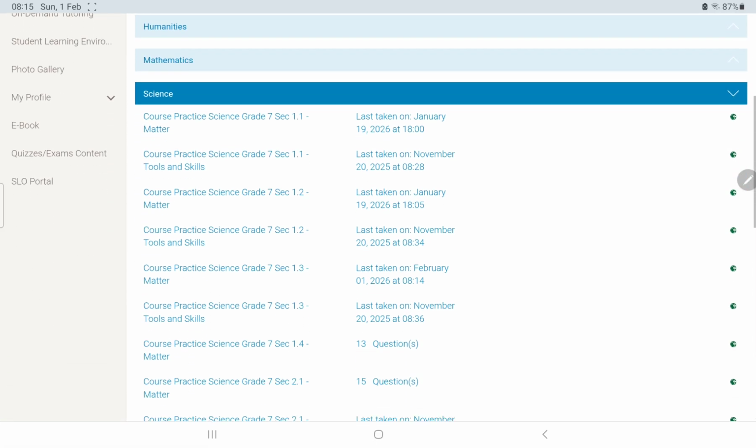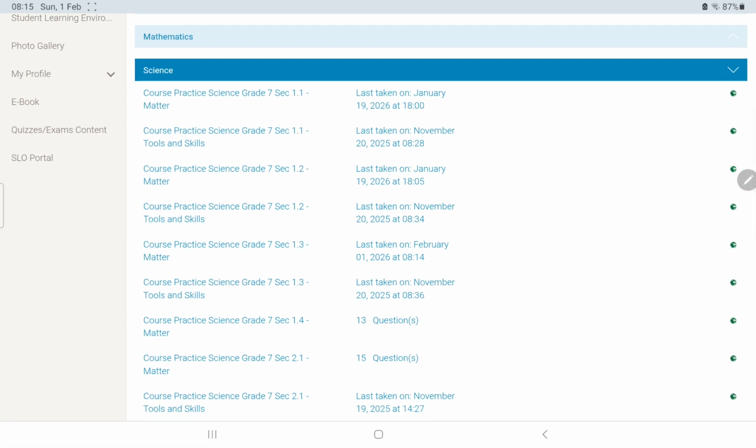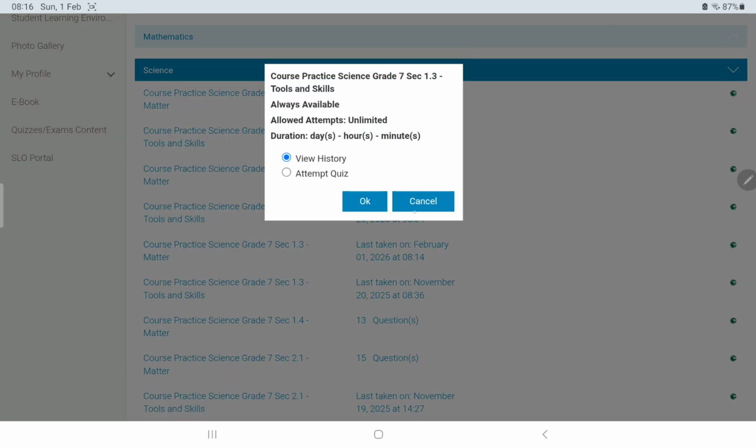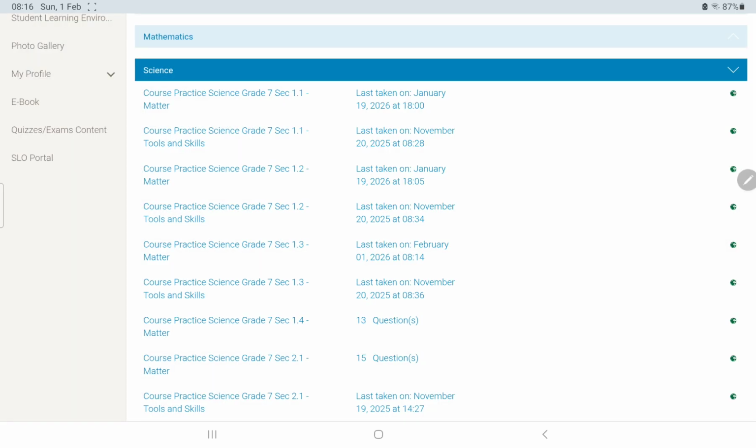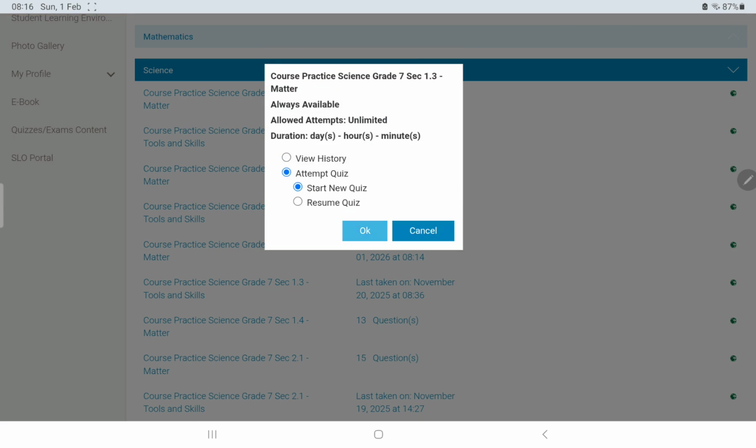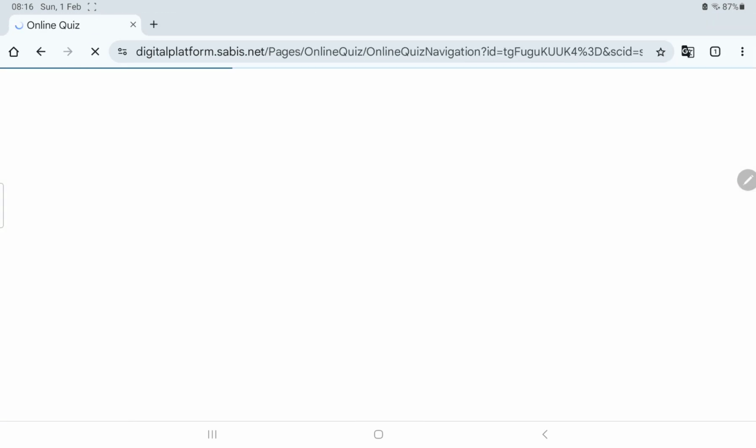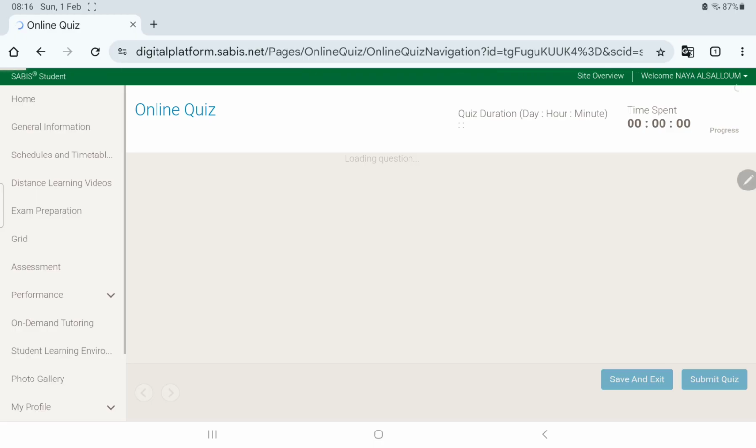So today we're going to be solving section 1.3 that is included in your science week 5 periodic, including with section 1.1 and 1.2. Oh, wrong quiz, sorry. This one. So let's start.